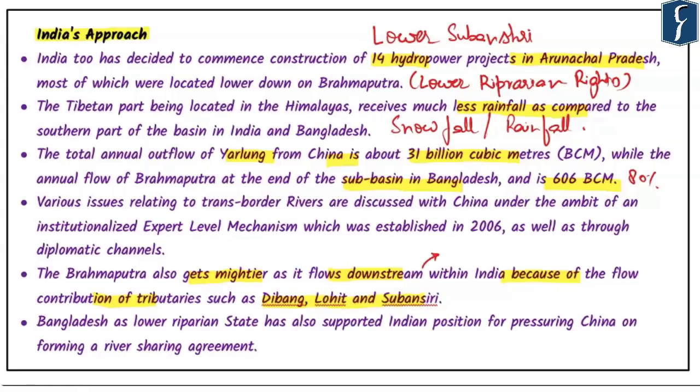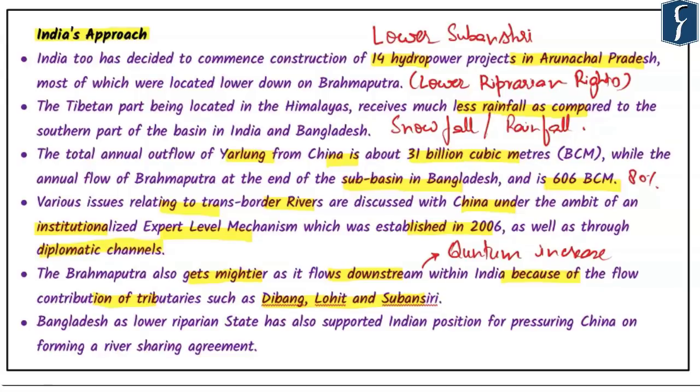Now the point that we wish to highlight is that the quantum jump in water flow in the Brahmaputra normally takes place within the Indian subcontinent, and that too within the territory of India, and hence this problem is easily manageable. Apart from these, various issues relating to trans-border rivers are discussed with China under the ambit of an institutionalized expert level mechanism which was established in 2006. Apart from these, other diplomatic channels are also being utilized.